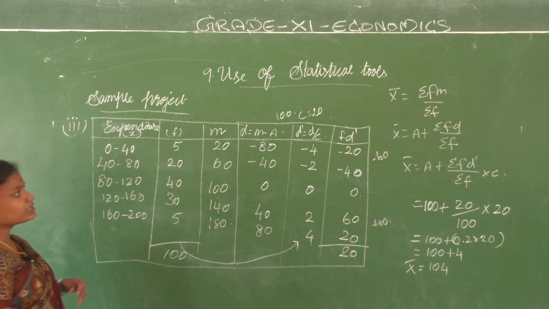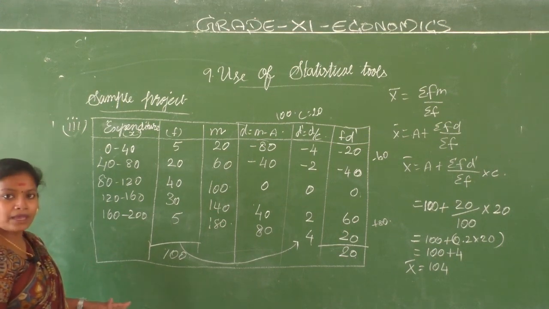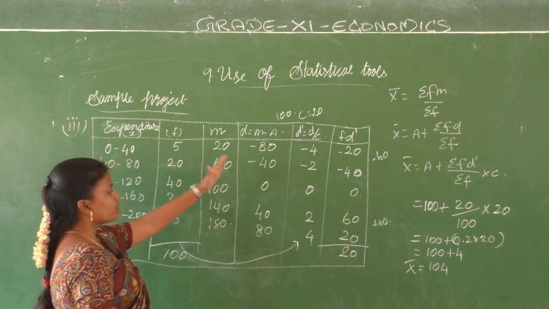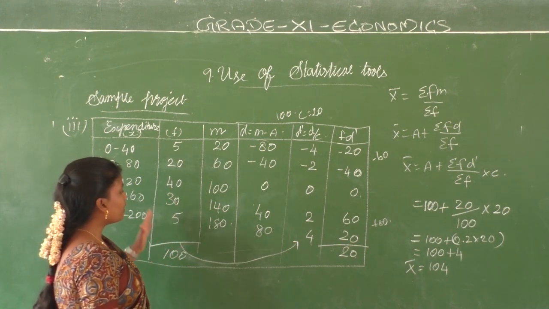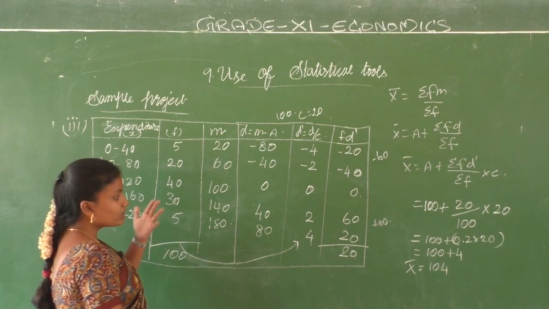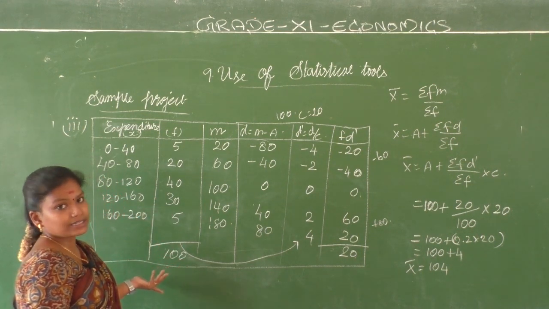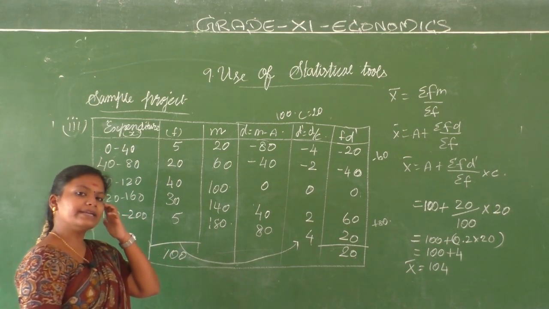Clear, children? Even if we take the direct method, what do we do? It will be the same calculation. We do summation FM, that's all. 5 into 20, 100. 20 into 60, 1200. 40 into 100. Like that you will calculate and you will get the same 104 value. You calculate it and see. Alright, children, now we got our arithmetic mean.